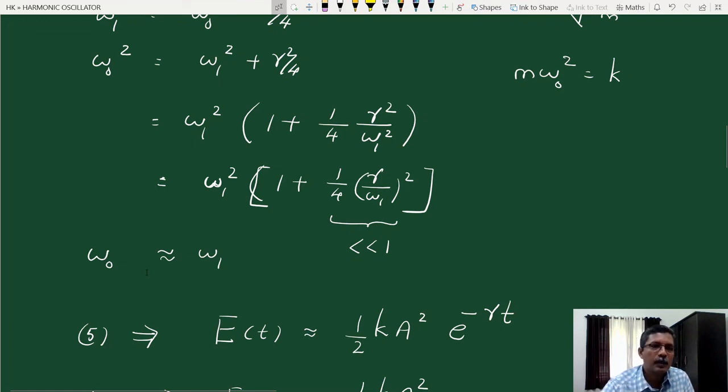So how do we equate omega 1 and omega 0? This is possible under low damping. If you look at this expression, omega 0 square is omega 1 square times 1 plus 1 by 4 gamma by omega 1 whole square. Here the factor that we neglect is of the order of gamma by omega 1 whole square. This much is the error that comes in the expression.